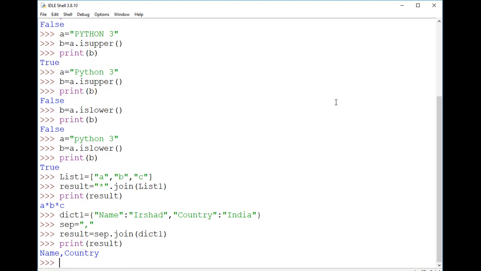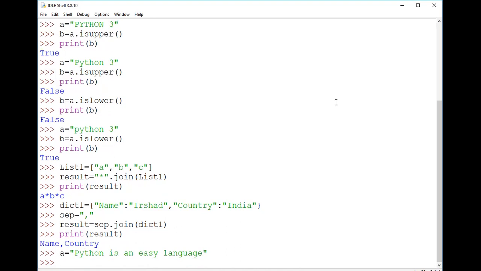Similarly, we have another method such as the partition method. Okay, let's go on to the next method, that is the partition method. In order to know what the partition method does, first I'll take one string. I'm just writing here: Python is an easy language. I have just created one string. The value of the string is "Python is an easy language". I have created one string called A. Now I need to use the partition method.